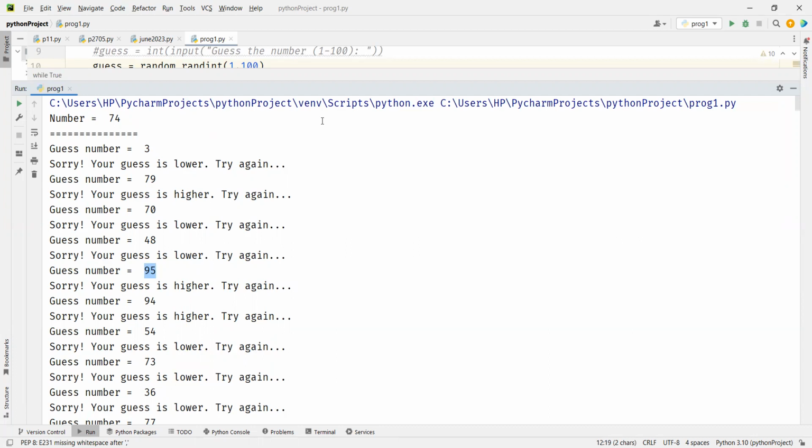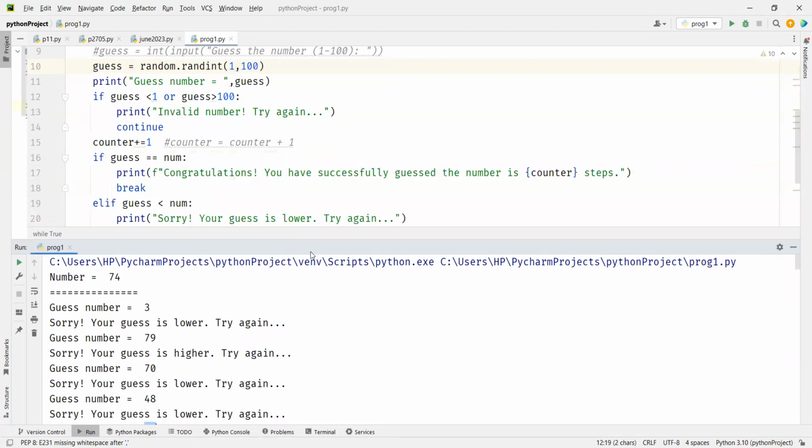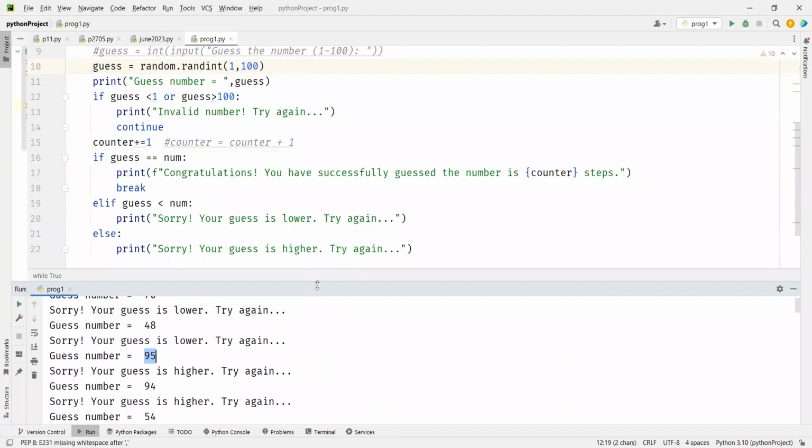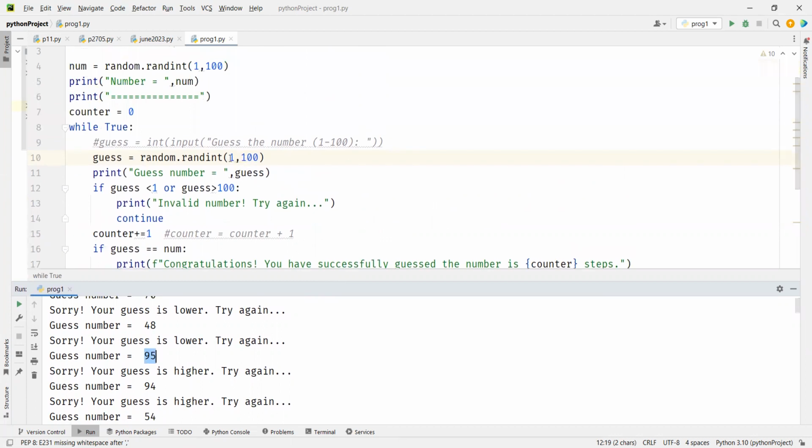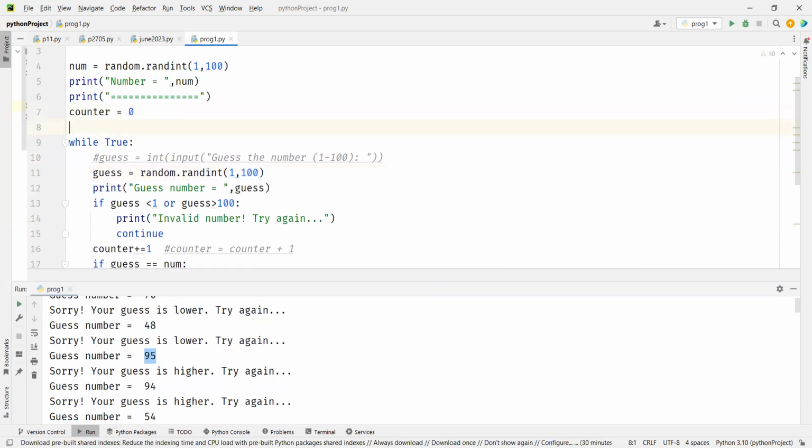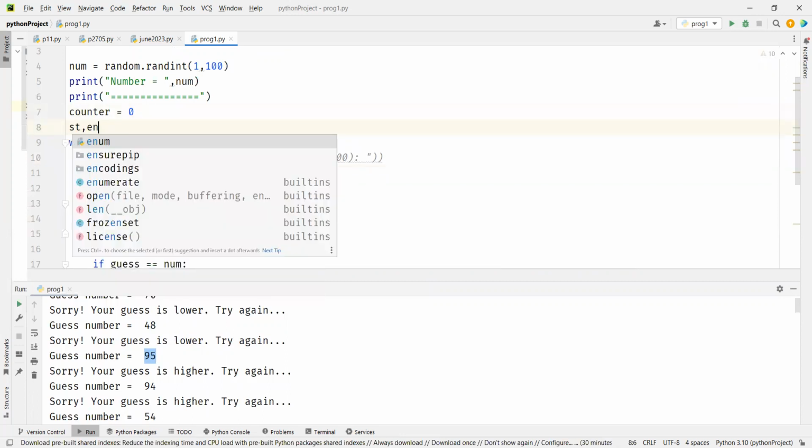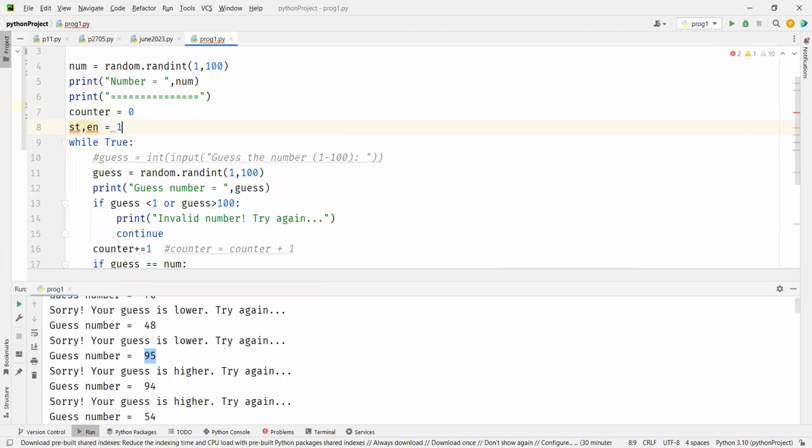See, for the first time, yes, it was a random number. First time you have to guess a random number. But second time onwards, you have to base your thinking or decision on the previous output. So we need to change this. We have to change it based on how we were thinking, right? So I'll have two variables called start and end, equal to 1 and 100, which is good.